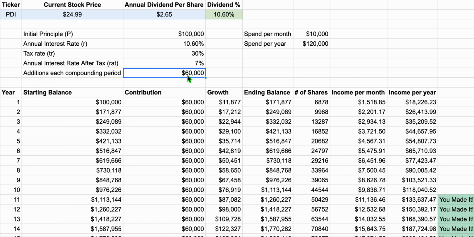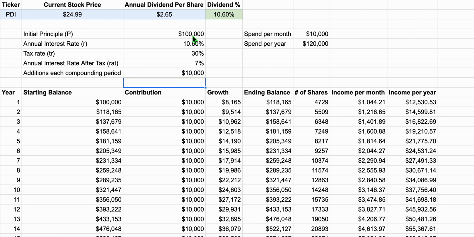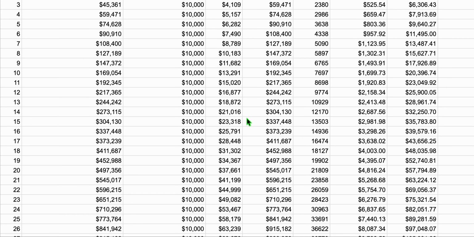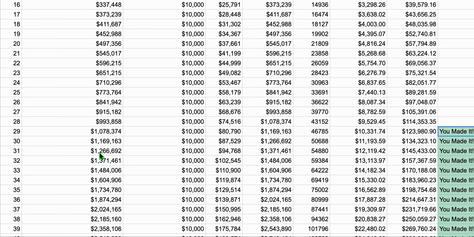Let's say also you don't want to add this much a year. Let's say you're just going to add $10,000 a year, and maybe you don't have $100,000 to put in. You're just going to have $20,000 to put in. And then where do you make it? It's going to be a little bit further down. You make it in 29 years.